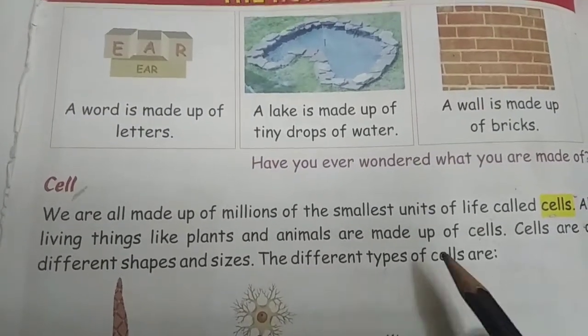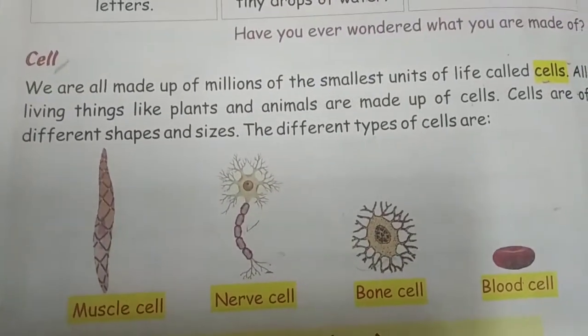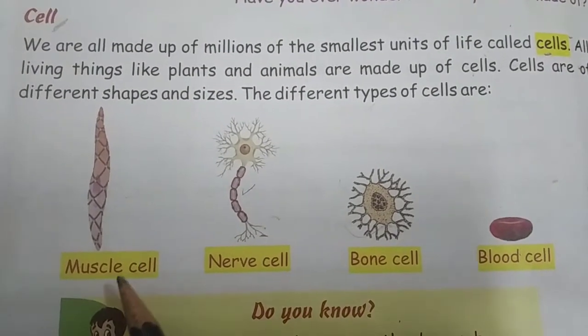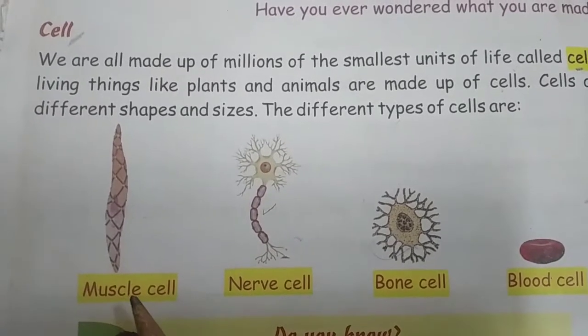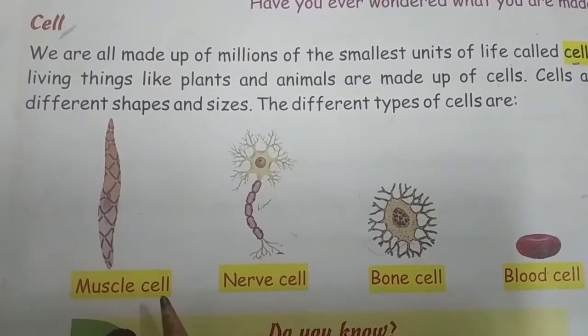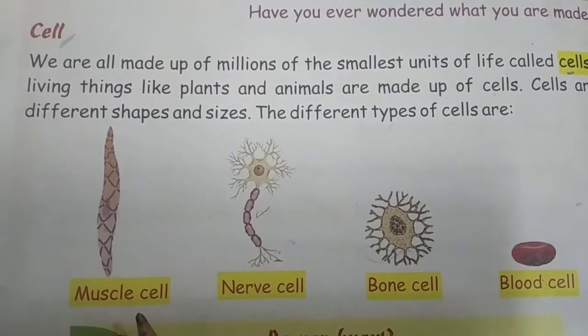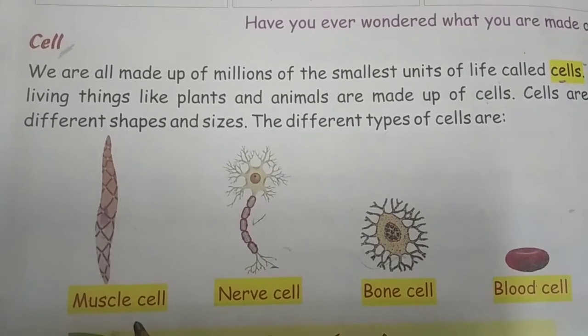There are mainly 4 different types of cells, children. What are they? The first one is the muscle cell. M-U-S-C-L-E, muscle. C-E-L-L, muscle cell. What do you mean by muscle cell? I hope all of you know what a muscle is, right? Yes, we have muscles, right?